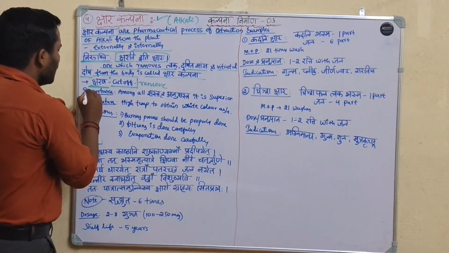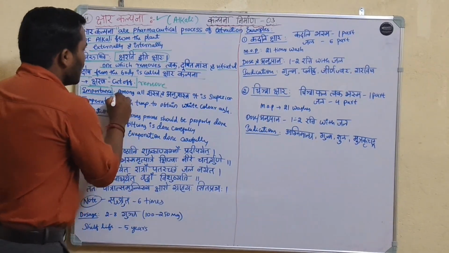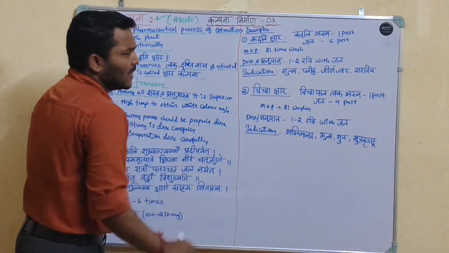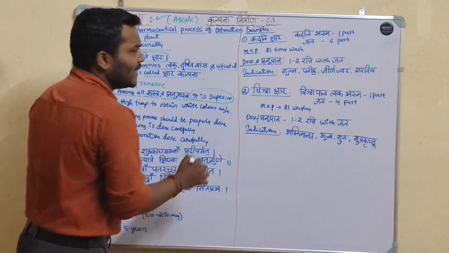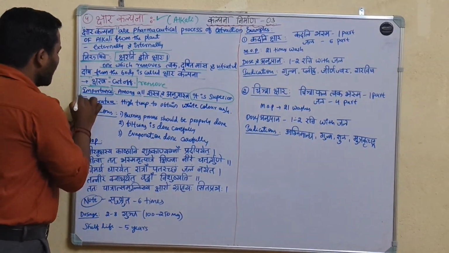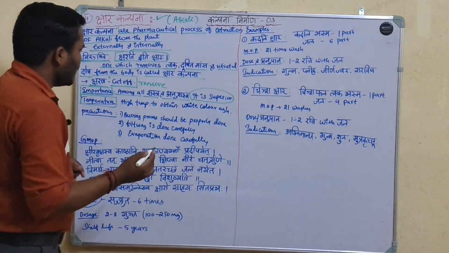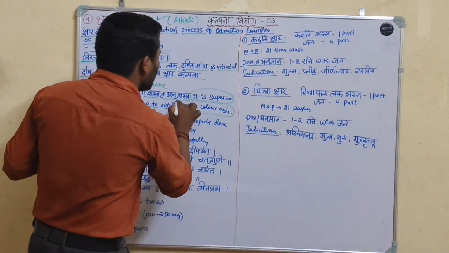Okay, importance. What is the importance of Kshara kalpana? Among all shastra and anushastra, it is superior. Which one is superior? Kshara is the superior one. And what is the role of temperature here? High temperature is needed to obtain white color ash.